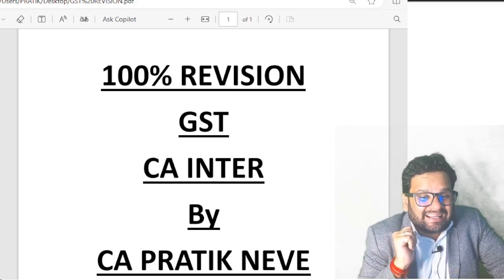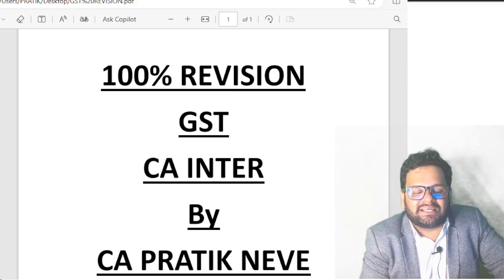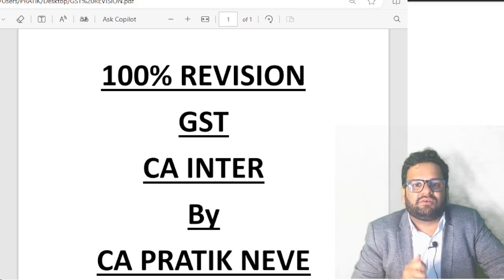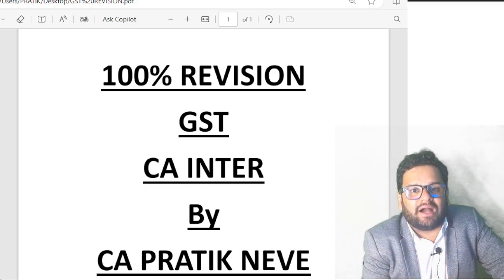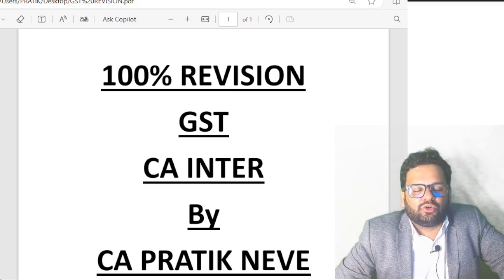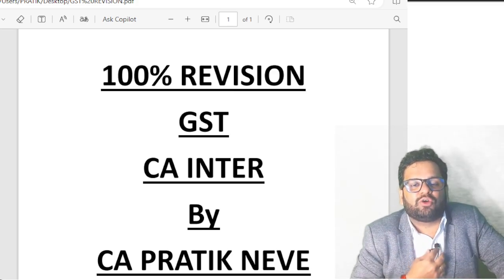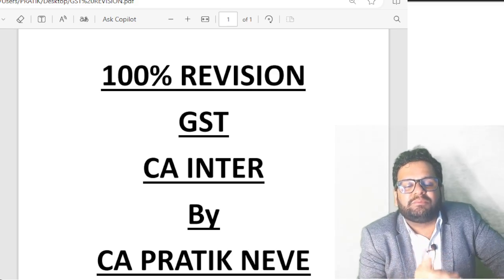Now, coming to 49.5, you have now availed ITC. Now utilize that ITC. How to utilize that ITC is given in 49.5. According to 49.5, first you will exhaust ITC of IGST. ITC of IGST shall be first utilized to pay output tax of IGST, and the balance, if any, will be utilized to pay output tax of CGST and SGST in any order and in any proportion.